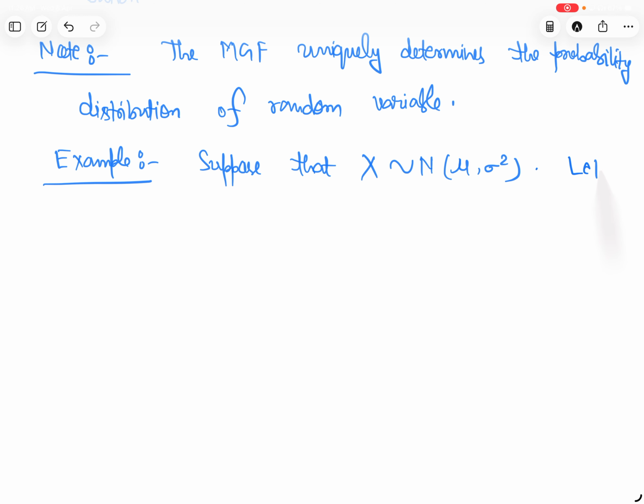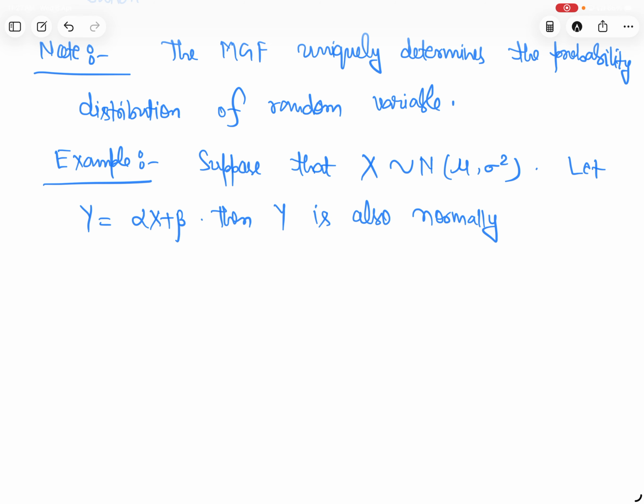Let Y is equal to alpha X plus beta, then Y is also normally distributed.